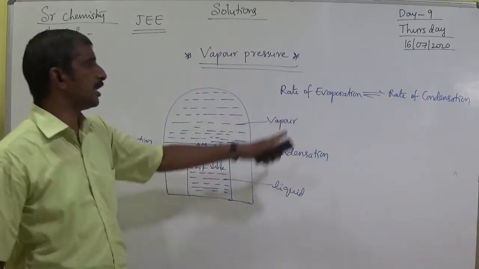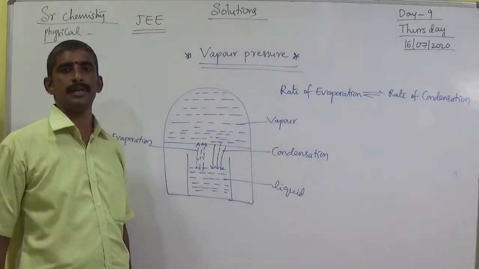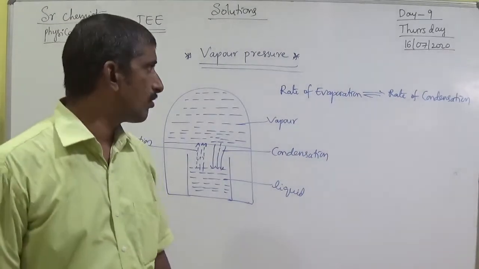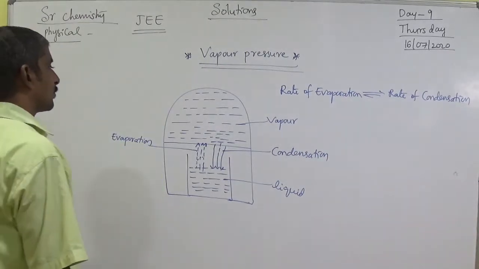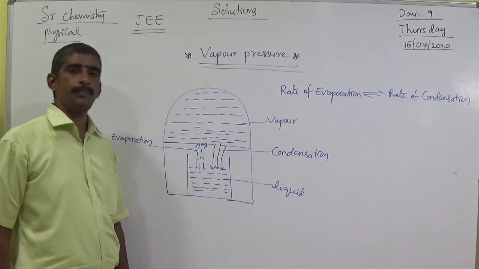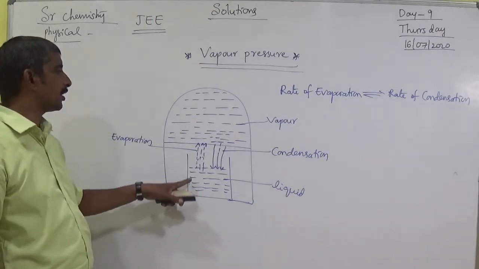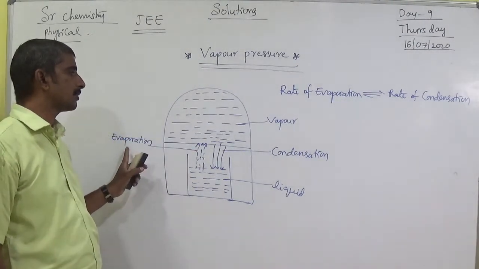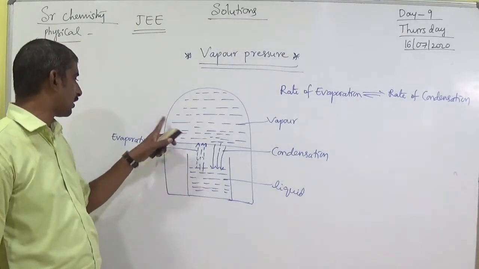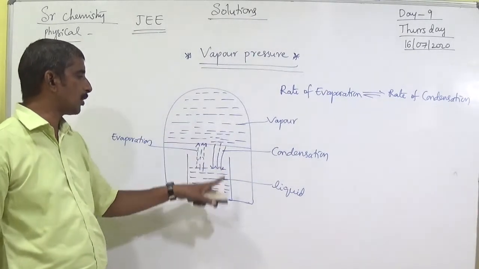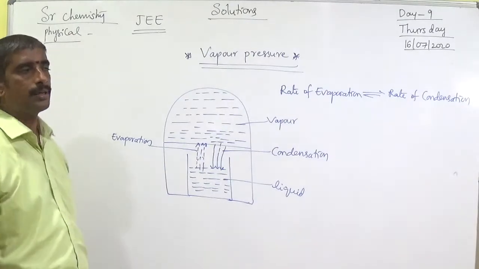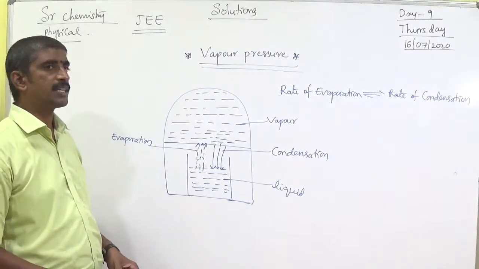Both are existing in equilibrium state at given temperature. So that is evaporation and condensation. So these are concepts. Liquid to vapor is evaporation, vapor to liquid is condensation. So these are evaporation and condensation.